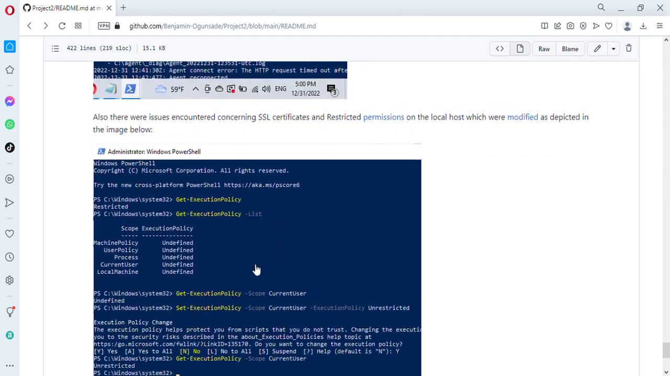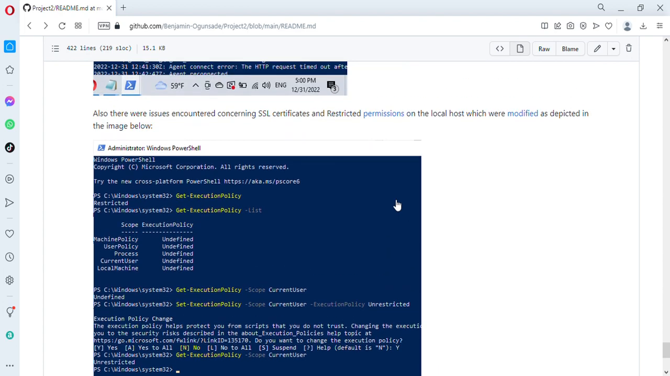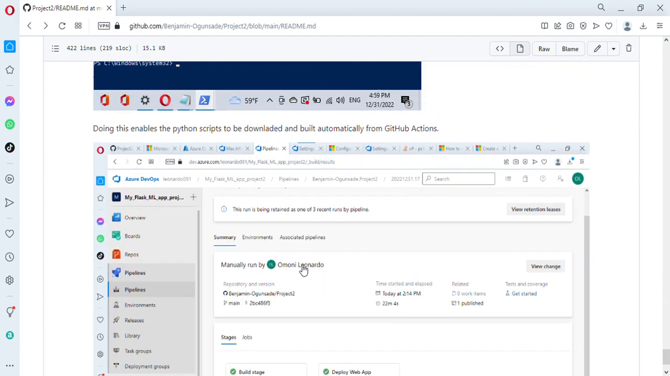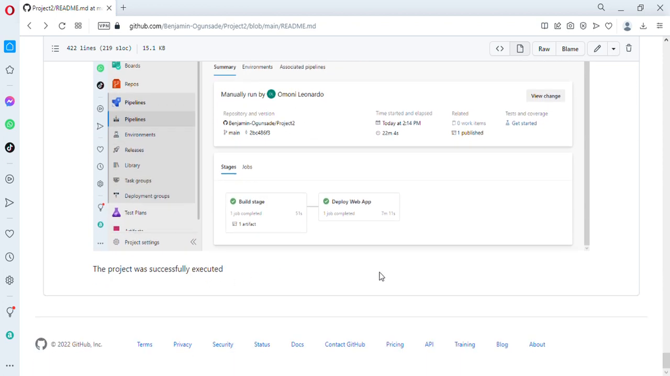In short, I had to set an unrestricted permission. Formerly it was restricted, as seen here. I'm sorry, undefined. So for the current user, I had to make it unrestricted so that all communications with my local PC during the build process could proceed without error. And in the end, we have this page showing the build stage and deploy stage successful. So the project was successful. Thank you for your time and listening.